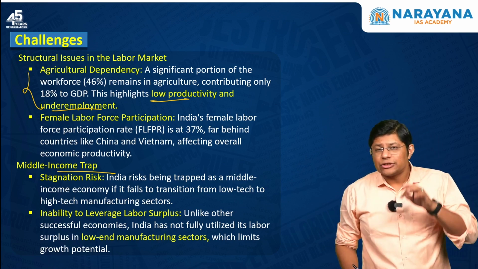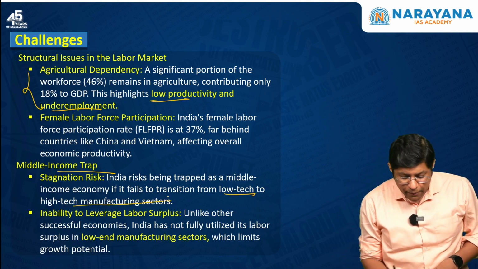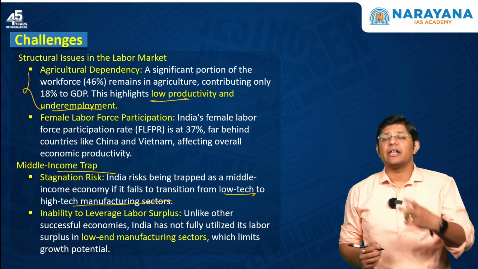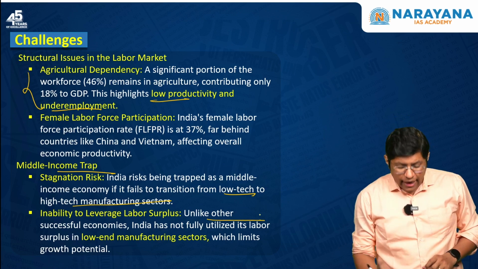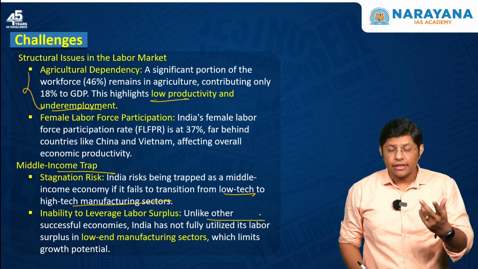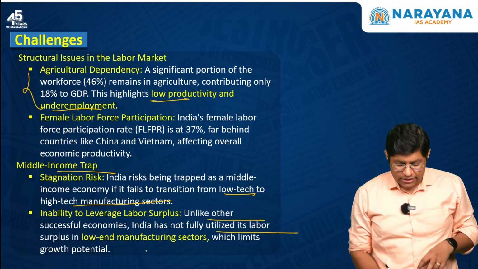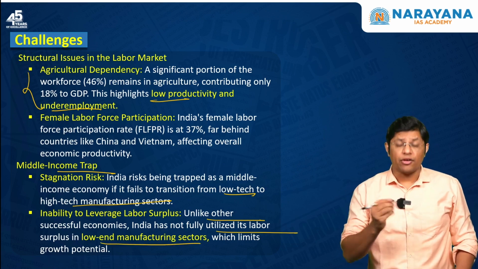If India fails to transition from low tech to high tech manufacturing sectors, then India will fall into the middle income trap. Now, unlike other successful economies, India has not fully utilized its labor surplus in low-end manufacturing sectors. Now, which are low-end manufacturing sectors?